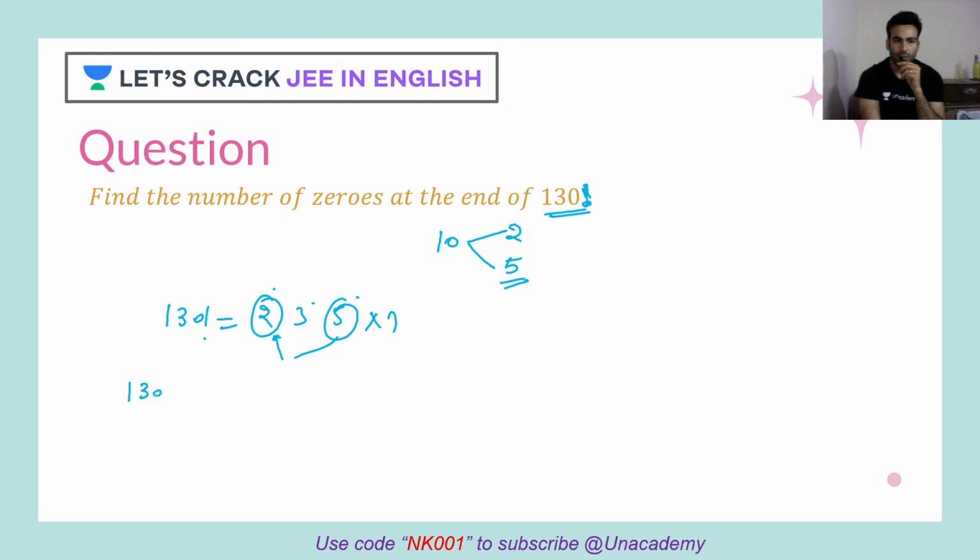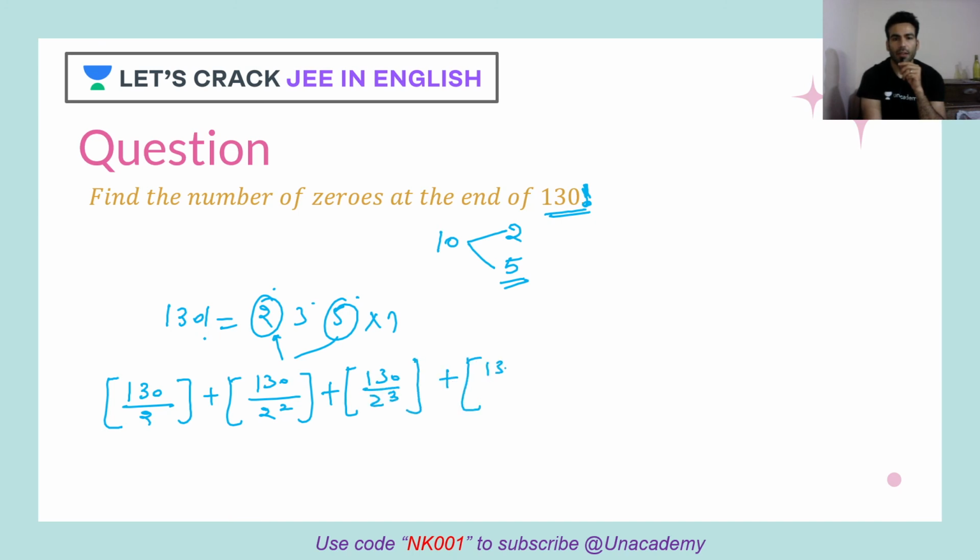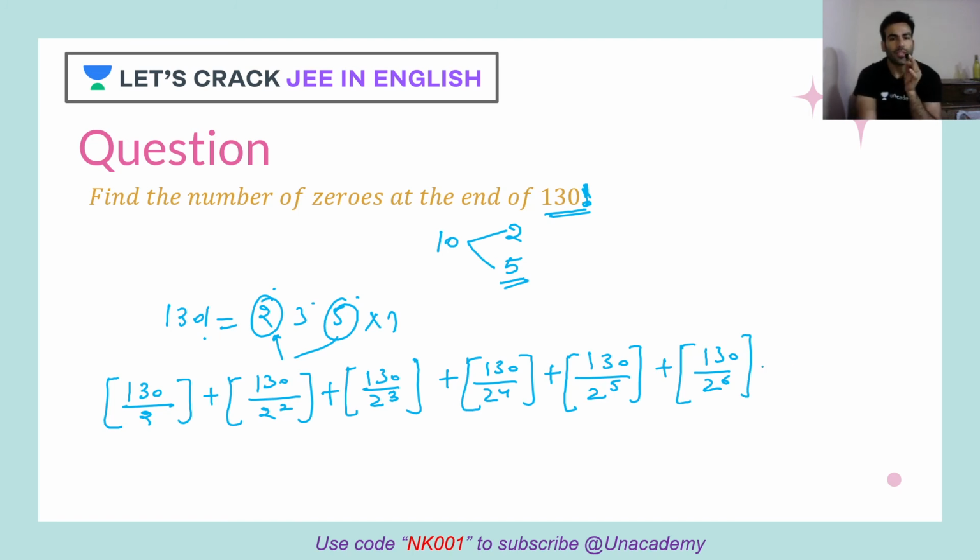So let's do this. 130 divided by 2 first. Then 130 divided by 2 raised to 2, plus 130 divided by 2 raised to 3, then 130 divided by 2 raised to 4, then 130 divided by 2 raised to 5, plus 130 divided by 2 raised to 6. Till 2 raised to 6, 8 into 8, 64. Then 130 divided by 2 raised to 7, 64 into 2 is 128. After that we don't require it, obviously it will be 0.